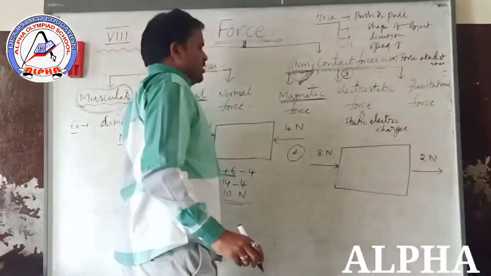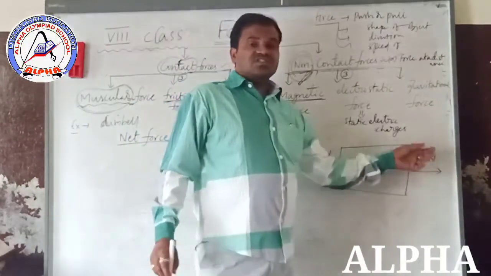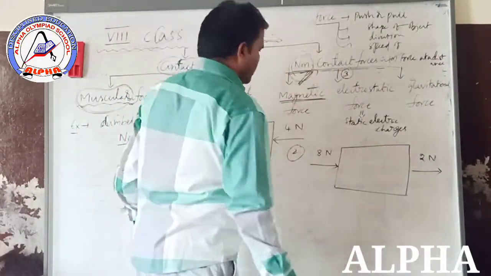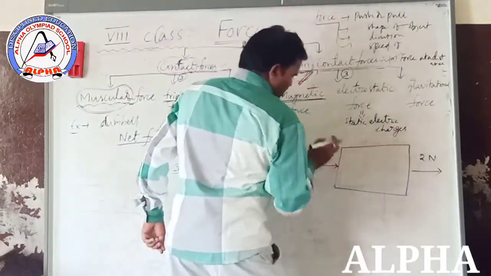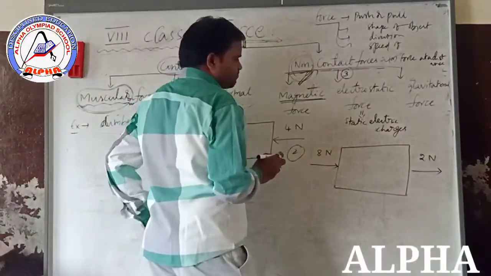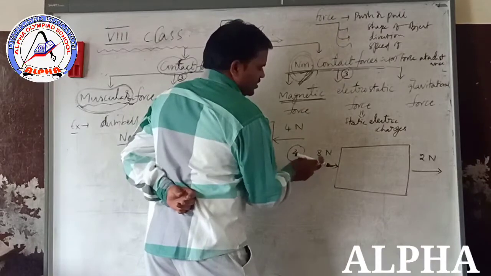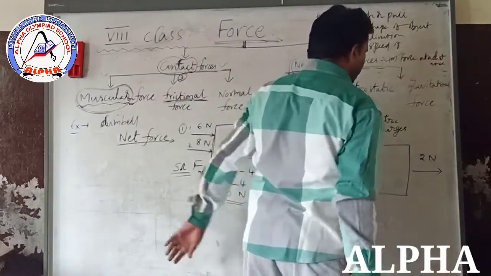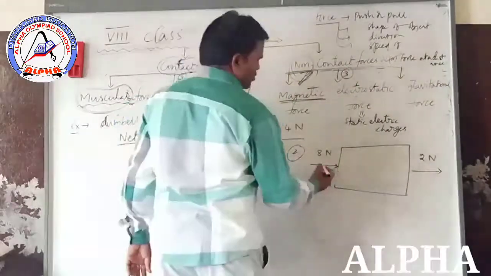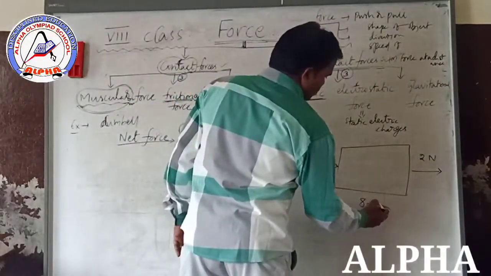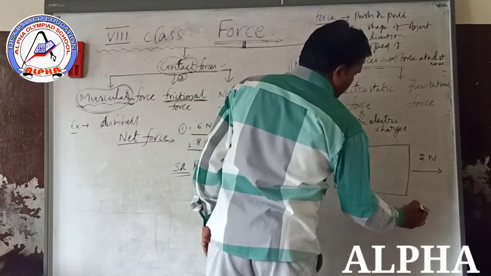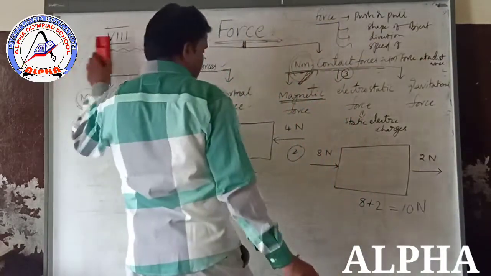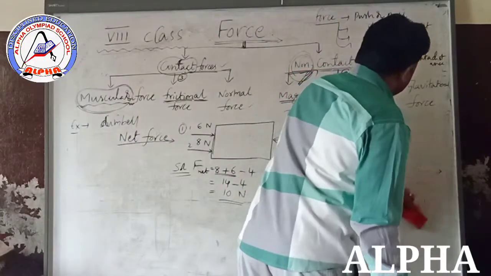Now find out the net force on this object. Here 8 newtons force, here 2 newtons force. Both are in the same direction, so 8 plus 2. Total 10 newtons. One more example I will give.